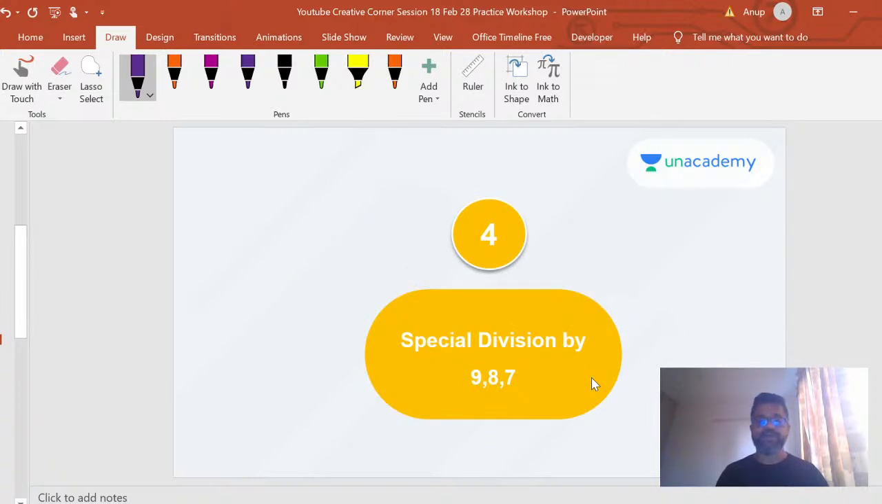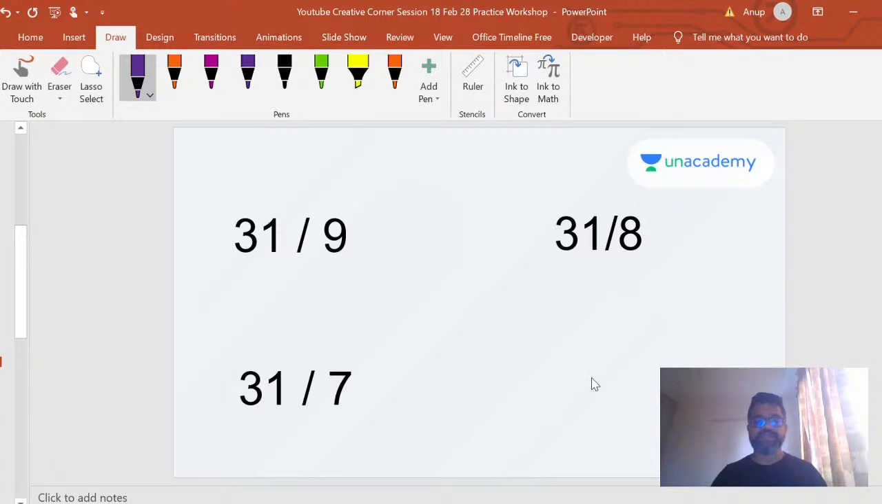Okay. So special division by 9. Let's cover that first. Division by 9 is very easy, right? At least in this case, when there are 2 digits or 3 digits, we'll cover 3 digit 999 also later on. I have another slide of that.